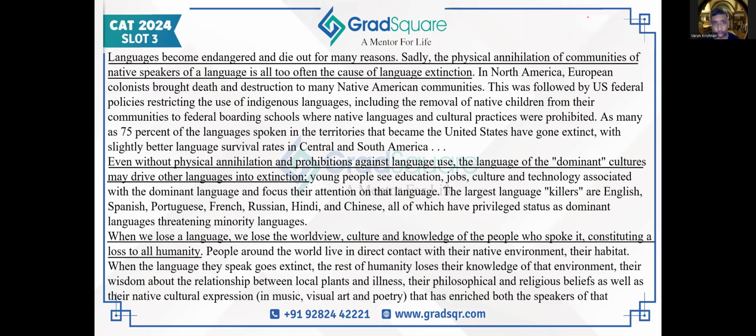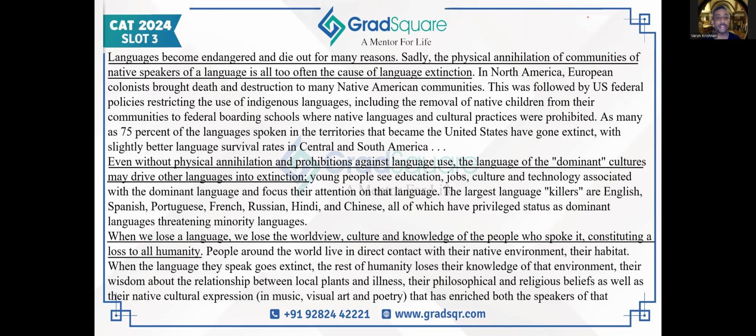And the author gives us the example of North American tribes which were wiped out by colonists from Europe. The author says that 75% of languages in these territories were completely forgotten because of this colonial genocide. The same thing happened in Central and South America as well, but not to the same extent as in North America. So this talks about killing of languages by killing of communities.